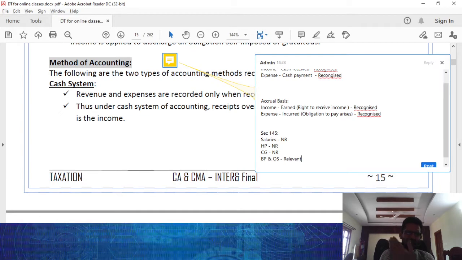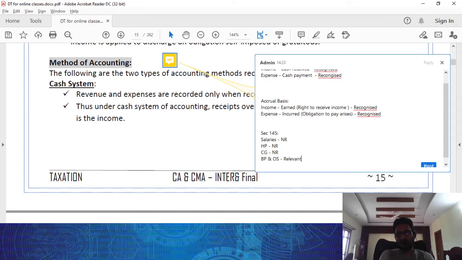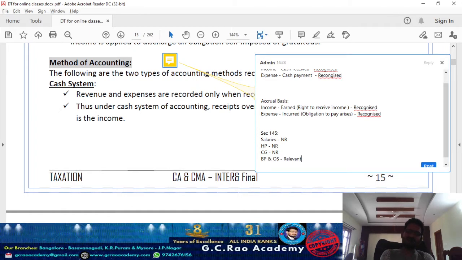Capital gain: any profits or gain on transfer of a capital asset is going to be taxable in the hands of the assessee in the year of transfer. The year in which you are transferring, in that year the resulting capital gain is going to be taxable. That is section 45. So for that also, method of accounting is not relevant.